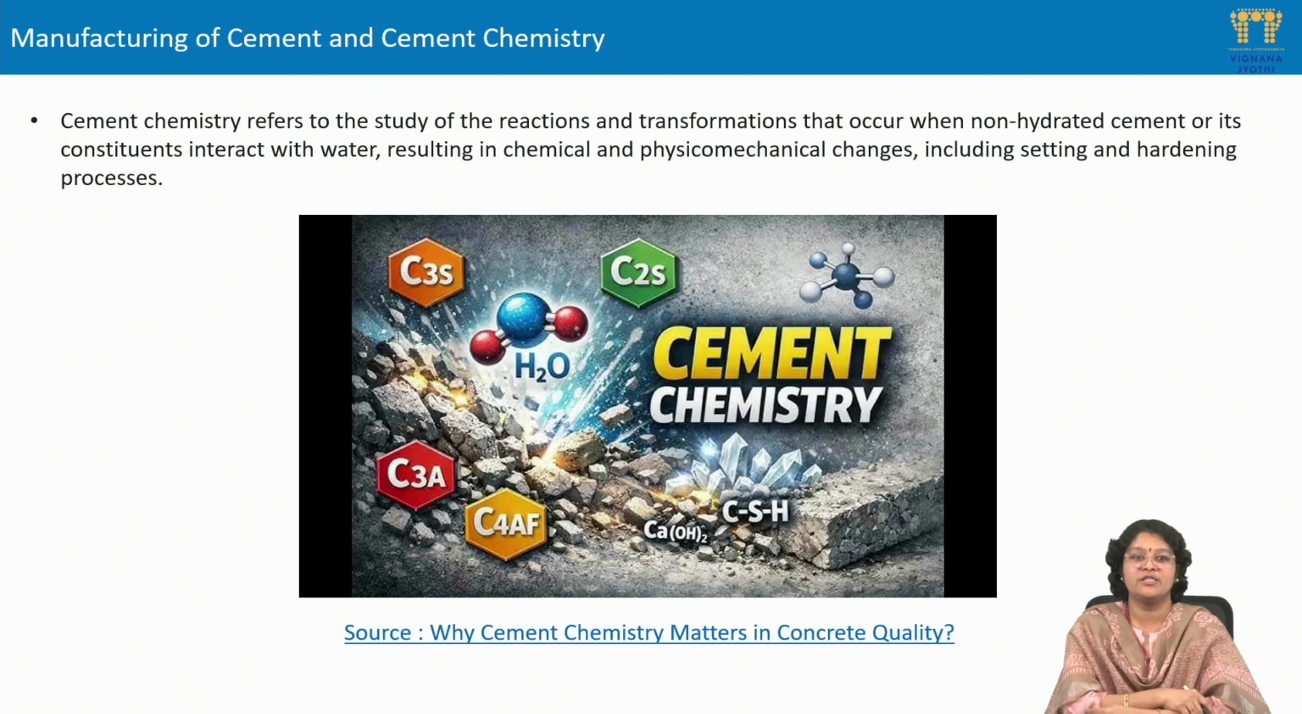And coming to cement chemistry, as we all know, it refers to the study of the reactions as well as the transformations that occur when non-hydrated cement or its constituents interact with water, which results in many chemical reactions, as well as changes in the physiochemical properties, including the setting and hardening process.